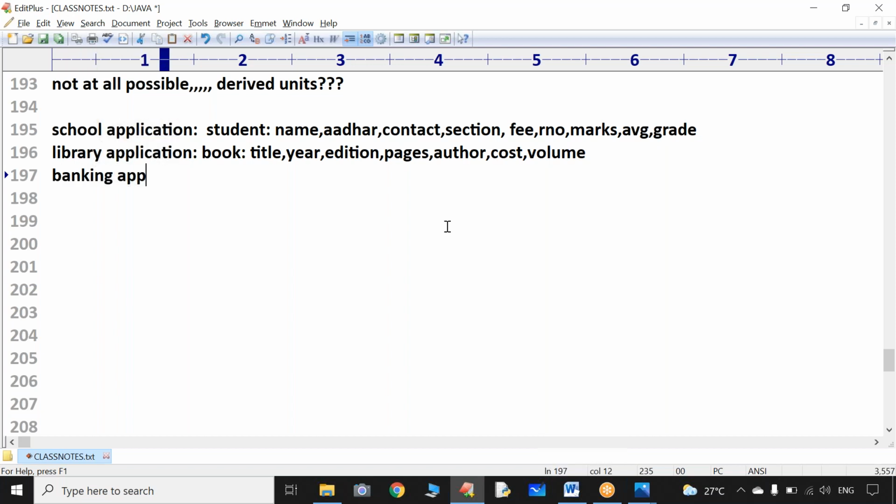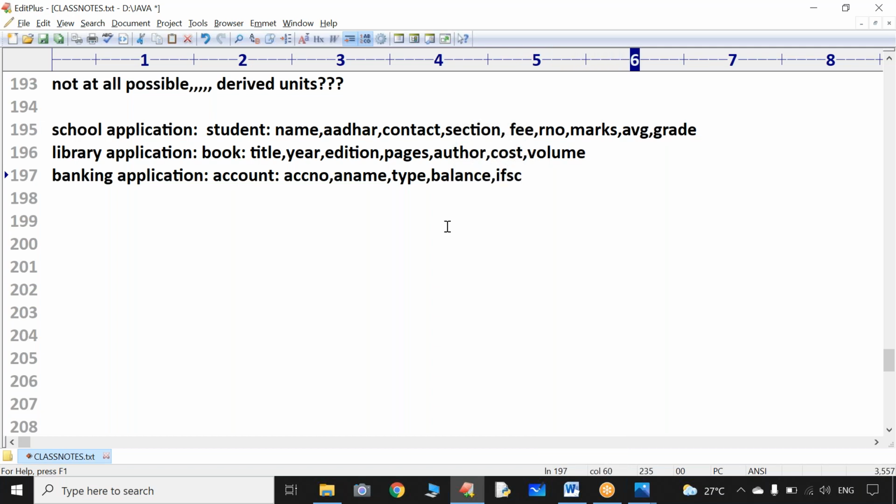Now I want to develop a banking application. In a banking application, the entity we frequently use is the account. For every account, we create an account number, account holder name, the type of the account, the balance in the account, the IFSC code of that particular account, and a lot more information.